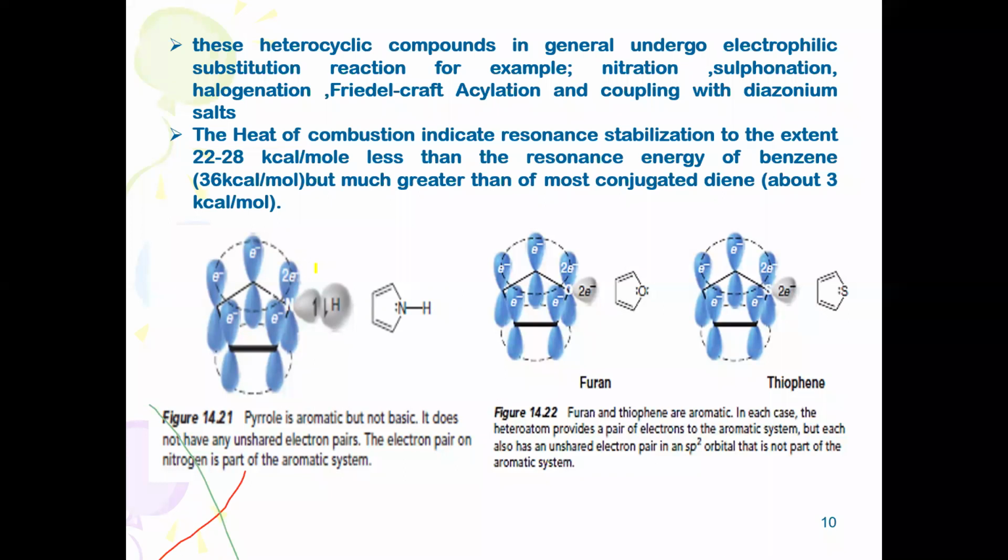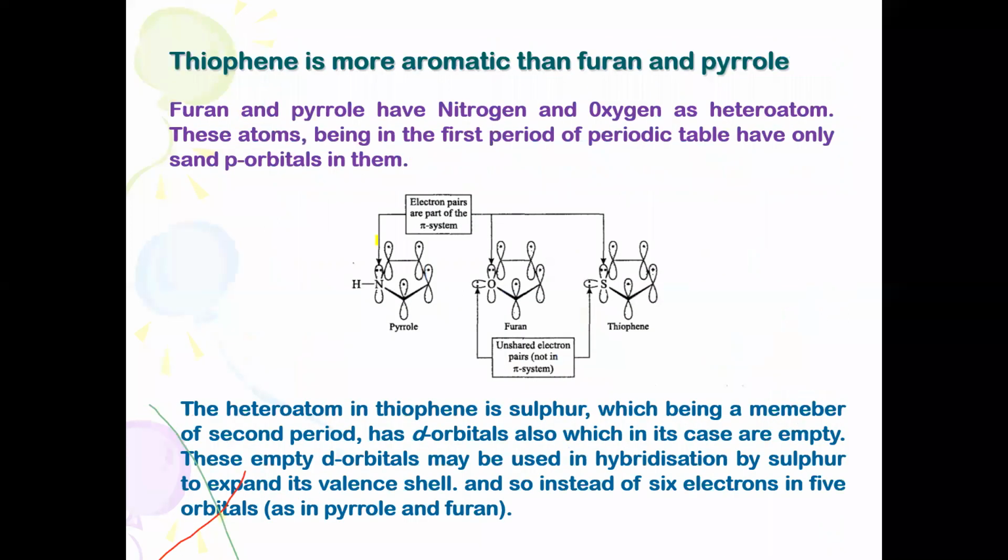So here one important question is why thiophene is more aromatic than furan and pyrrole. When we compare electronegativity, oxygen is more electronegative in comparison with sulfur and nitrogen. So that's why furan is least aromatic, thiophene is more aromatic, and pyrrole is again less aromatic than thiophene.